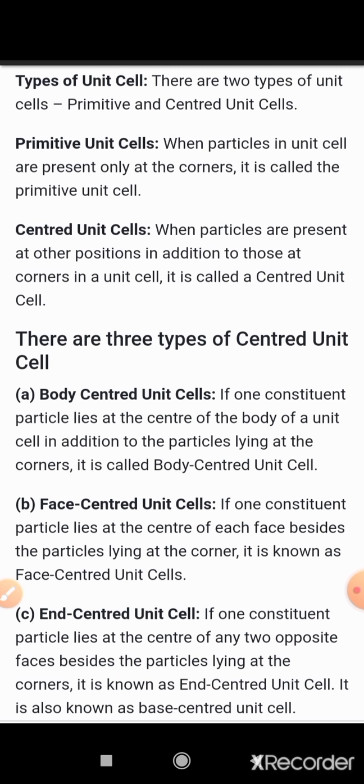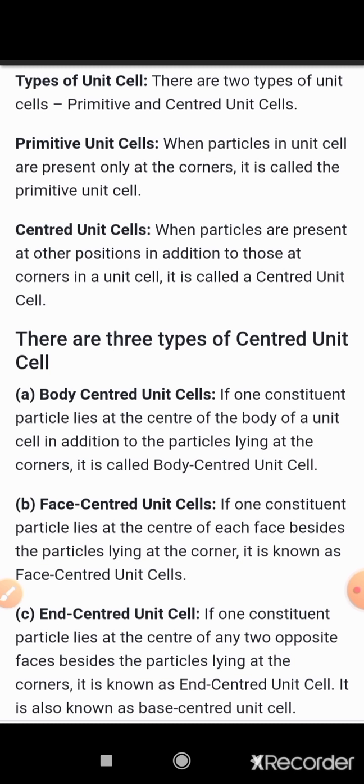Now the centered unit cell also has three types: body centered unit cell, face centered unit cell and end centered unit cell. In a body centered unit cell, one particle is present at the center of the body of the unit cell, in addition to the other particles which are present at the corners.